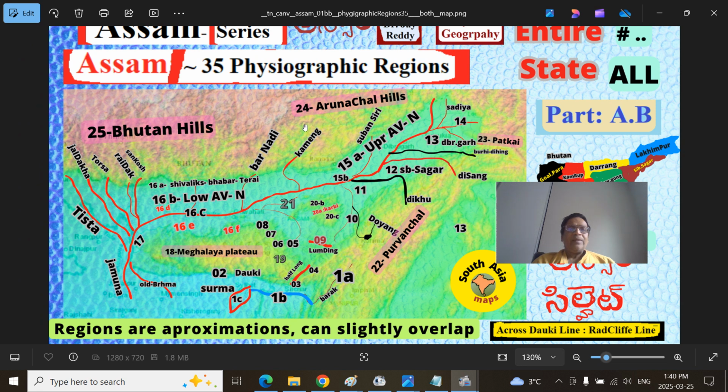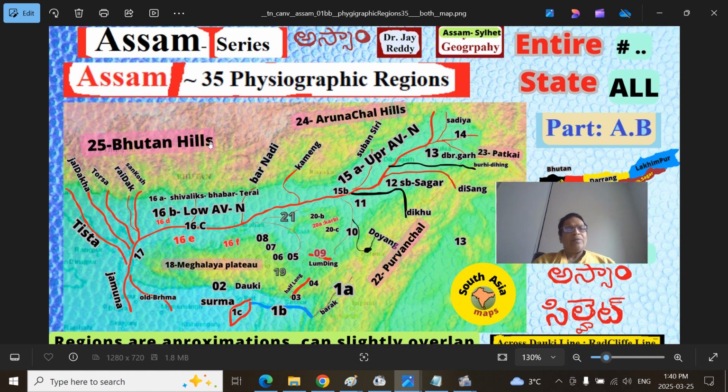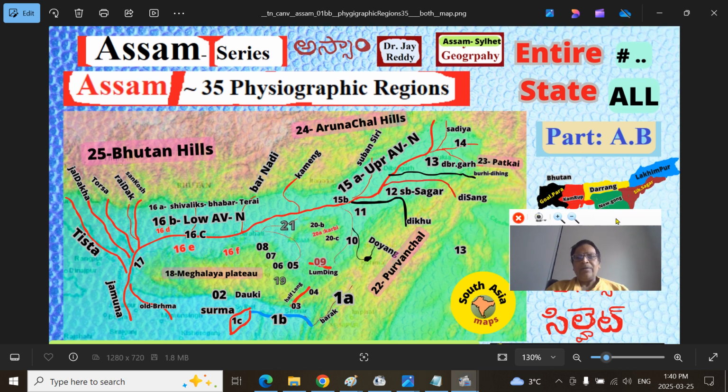This is the incoming river Jia Bharali. Somewhere there is the historic town of Tezpur. Then you can see the Bhutanese hills here. This is part of the Himalayas, and the Arunachal hills here. Abor and Mishmi and all those things I will not cover here, so as not to complicate the issue. And the eastern part is the Purbanchal.